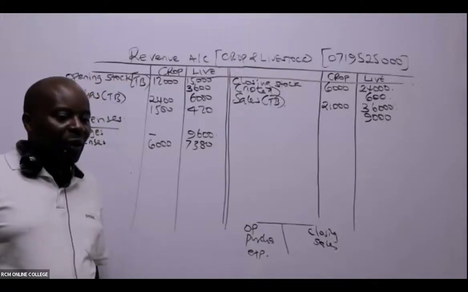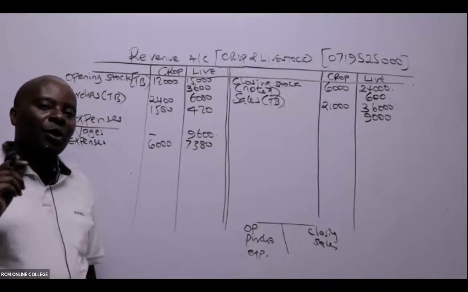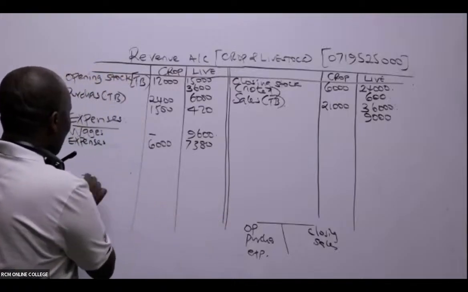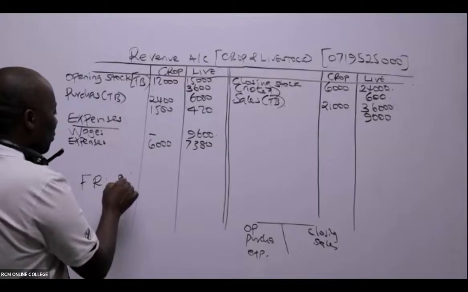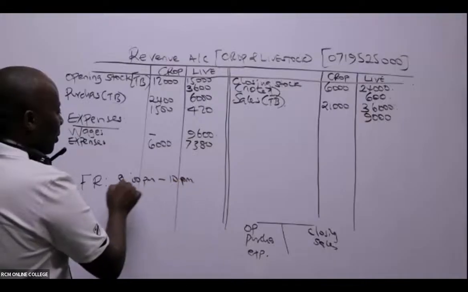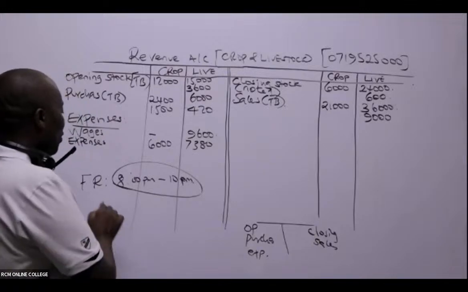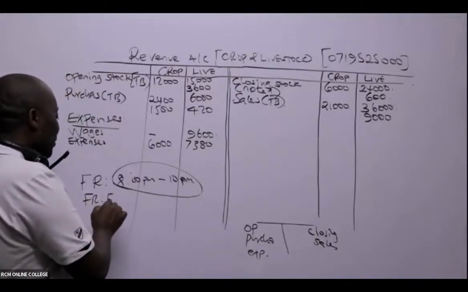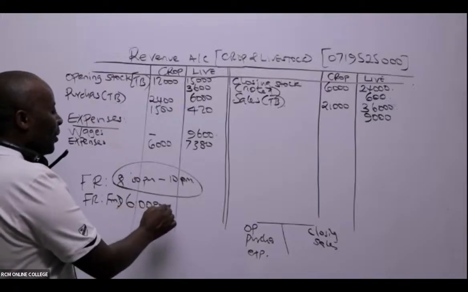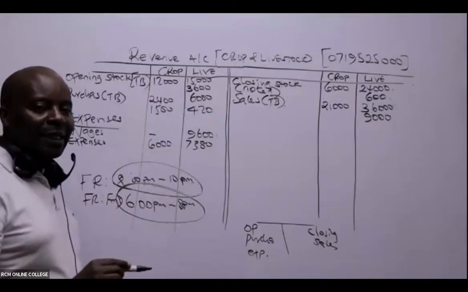Sauda is asking whether I'm the one taking FR this semester. What we have done is introduce more sessions for our students. We've been having FR classes running from 8 p.m. to 10 p.m. Most of our students are saying these classes are good with very good teachers, but now, mwalimu, for FR and FM we want some new sessions which run from 6 p.m. to 8 p.m. This is the void that I will be filling.